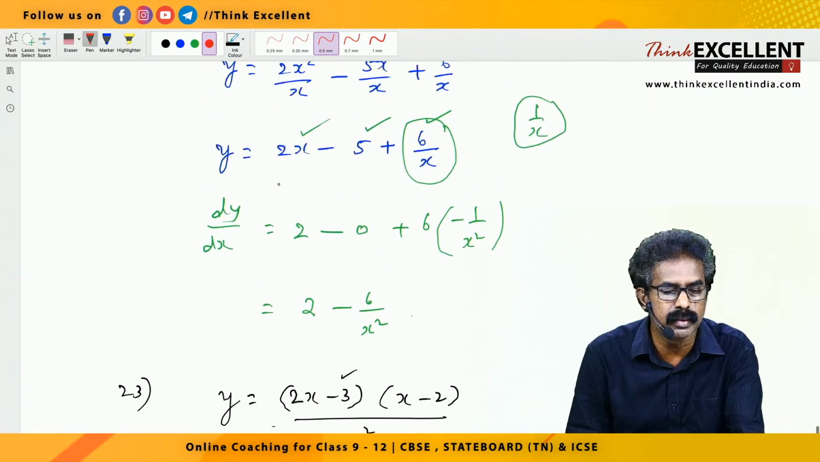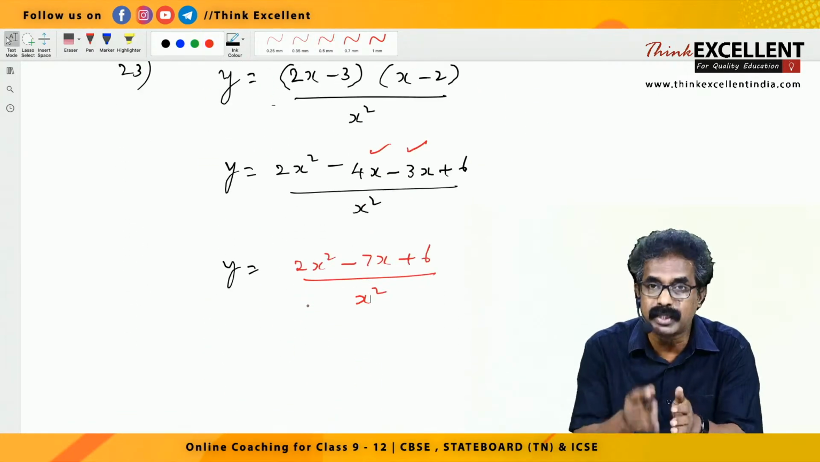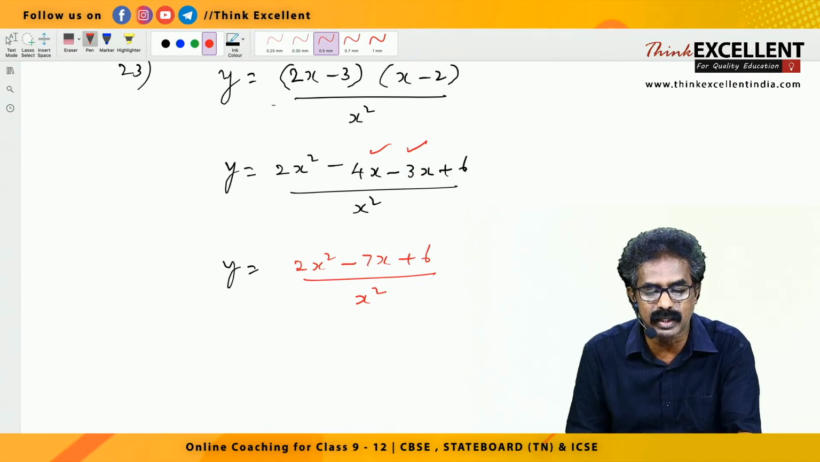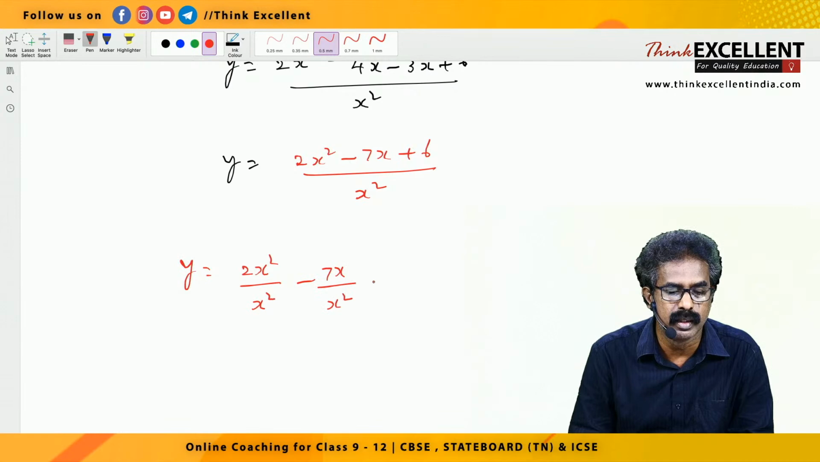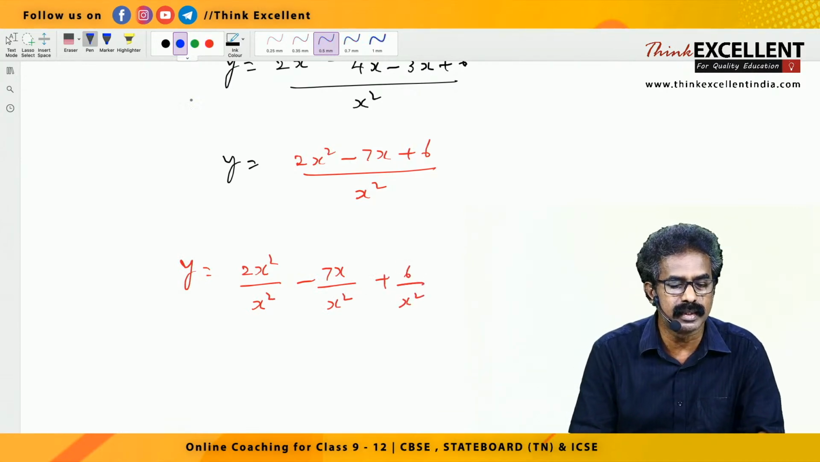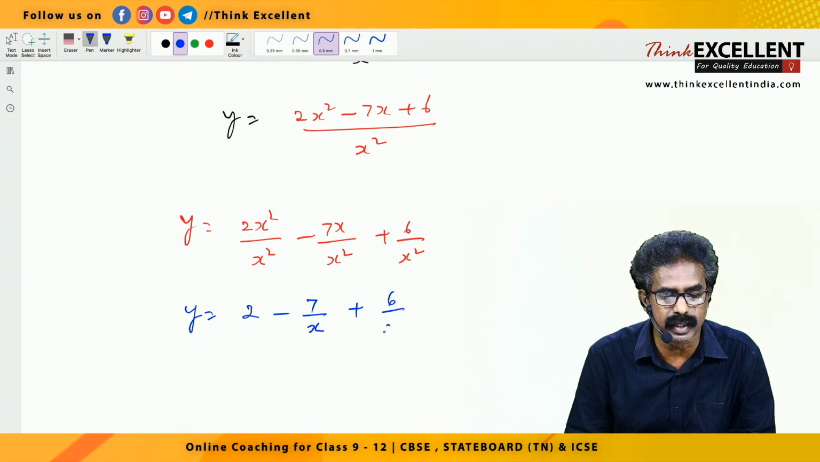Now it has come to this type, right? Now what do you do? You split into 3. So again we are going to rewrite only. So keep on writing y only. So y equal to 2x square by x square, minus 7x by x square, plus 6 by x square. Now try to cancel. Y equal to, first one x square cancel, only 2. Minus second one, 1x gets cancelled, so 7 by x, plus 6 by x square.